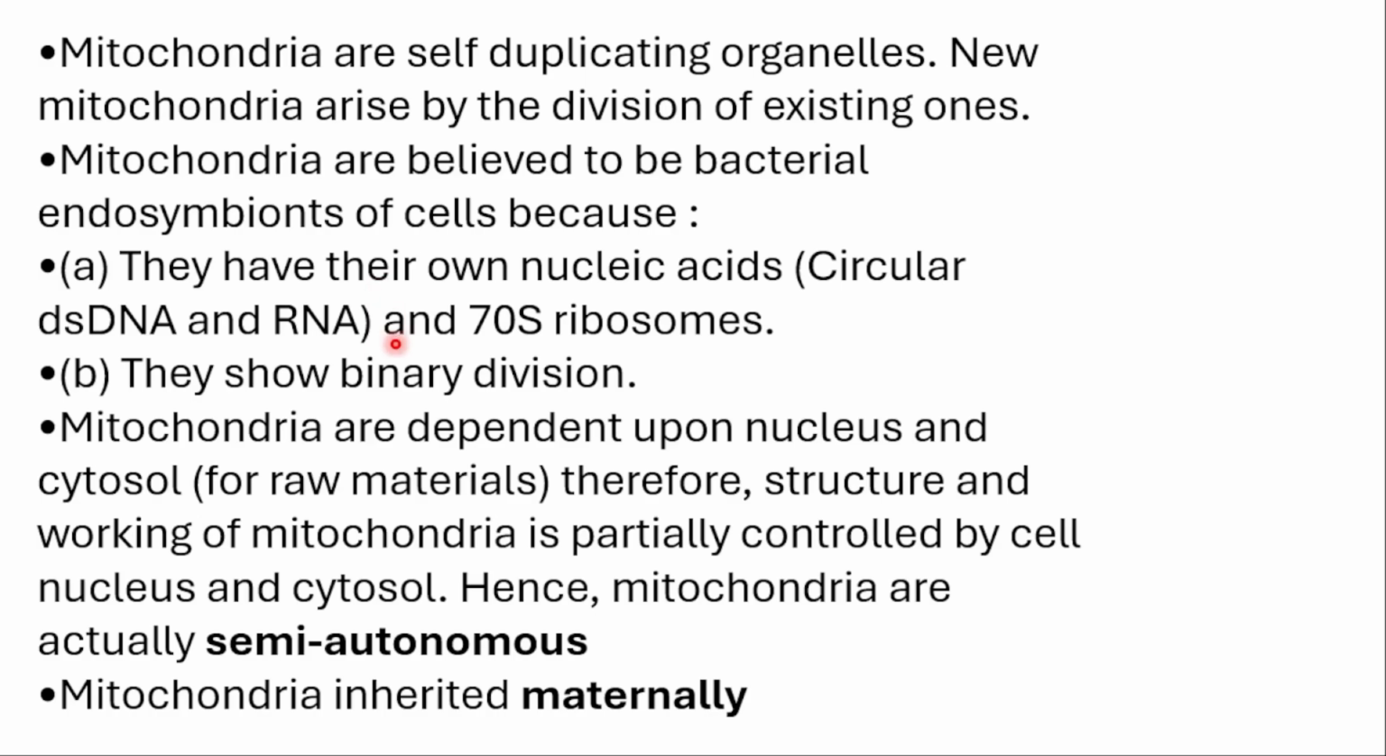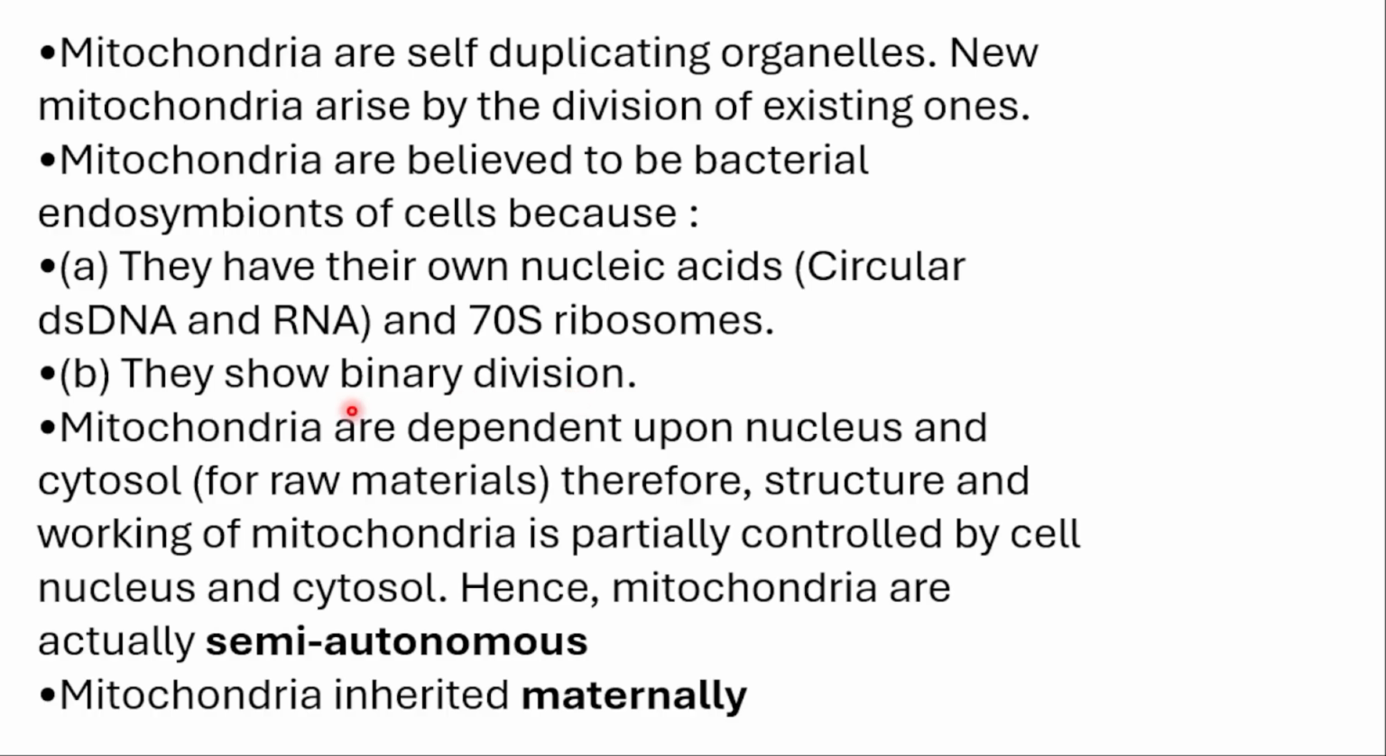Based on which criteria are we going to accept that? Because they have their own nucleic acid, as bacteria have their nucleic acid, and we saw the 70S ribosome in bacteria, isn't it? The same kind of 70S ribosome we see in mitochondria. Even though mitochondria are present inside the cells of eukaryotes, which have 80S ribosomes, as you people already know, mitochondria themselves have 70S ribosomes.